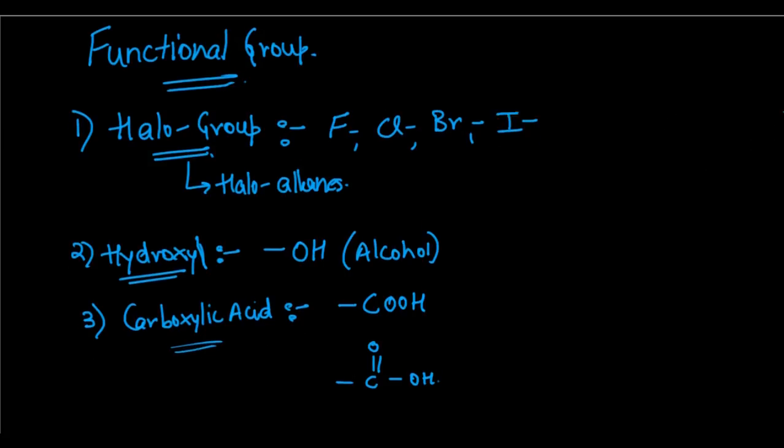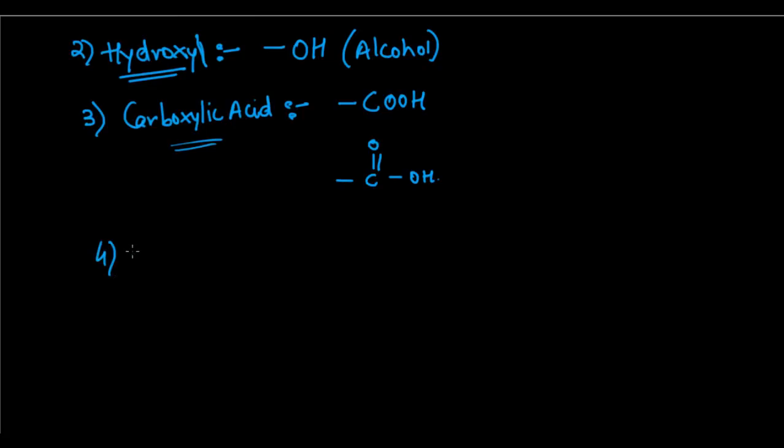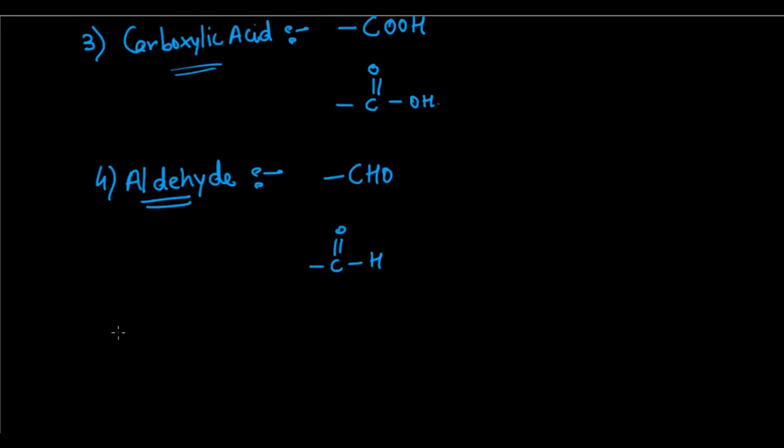The next functional group we have is the aldehyde group. This aldehyde group has the formula CHO. When you write this in a structural manner, it is a carbon double bonded with oxygen and then a single bond with hydrogen. The difference between an aldehyde and a carboxylic acid is that in carboxylic acid we have an oxygen attached to the hydrogen which is attached to the carbon. Here we don't have any oxygen attached to that hydrogen. So that's aldehyde.